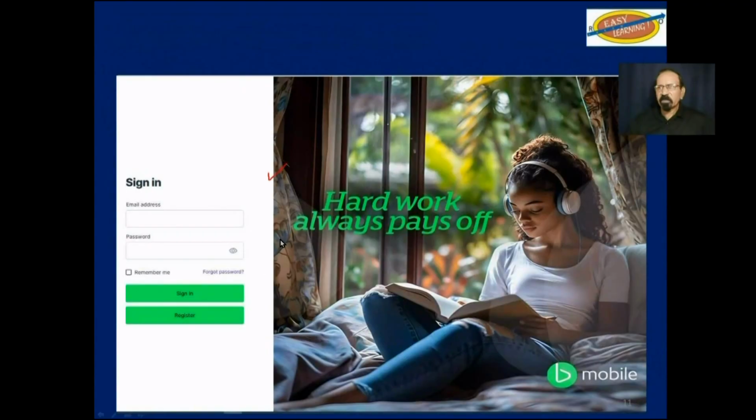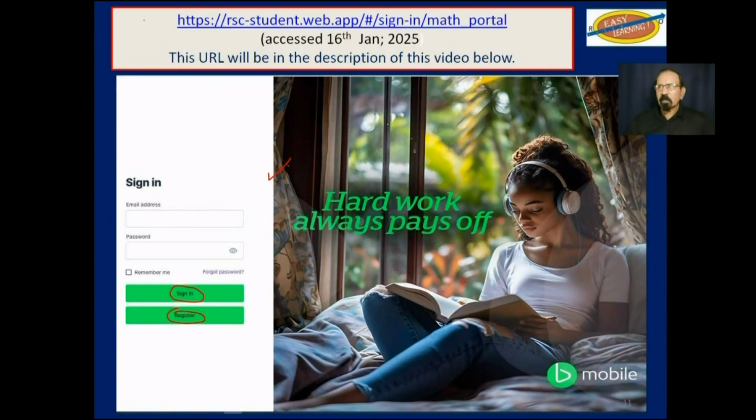This is the home page you see here. You will need to register first and then log in subsequently. This is the URL again. I will include that URL in the description of this video below so that you can easily click on it and be redirected to this website.